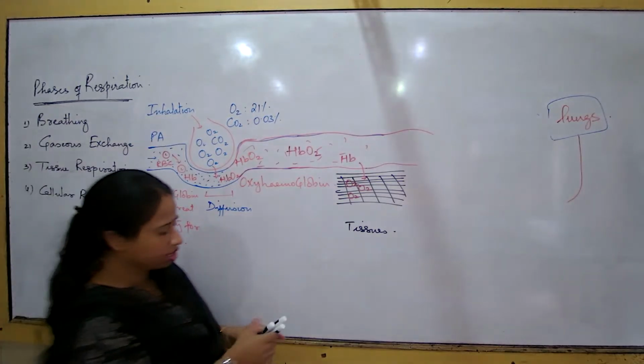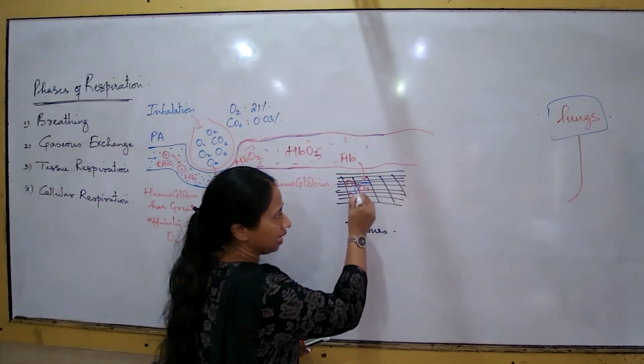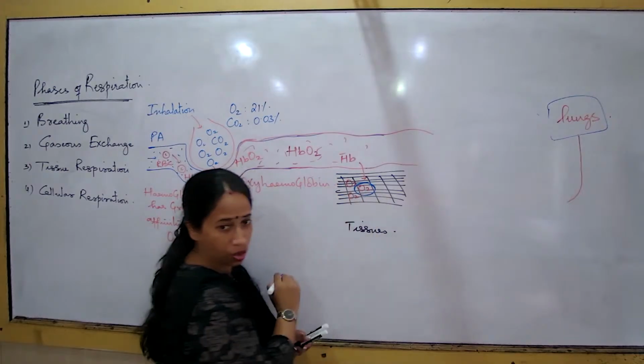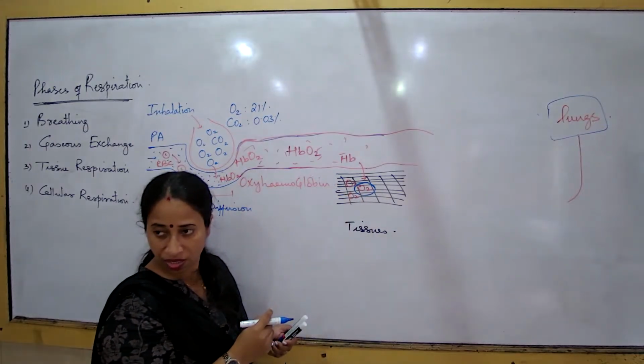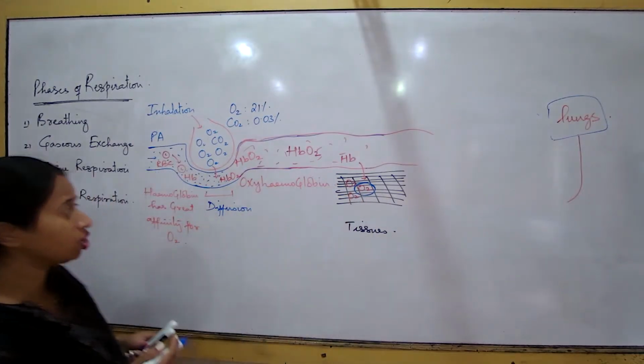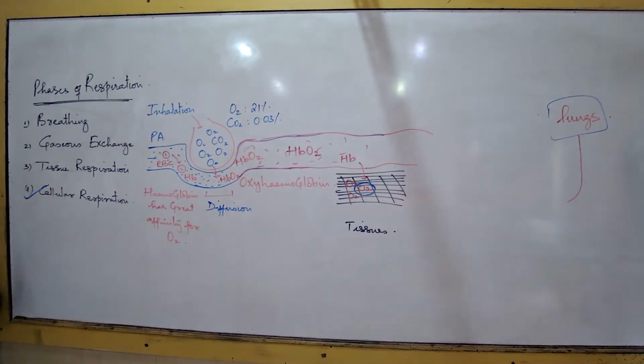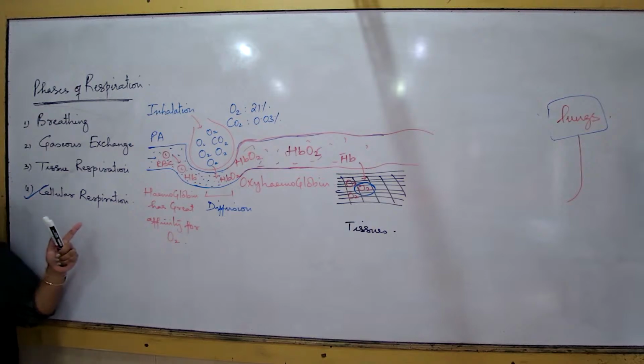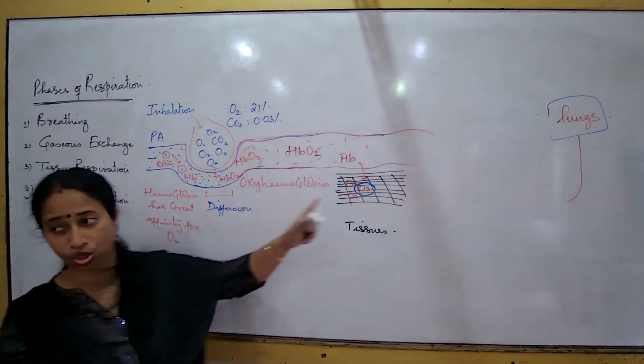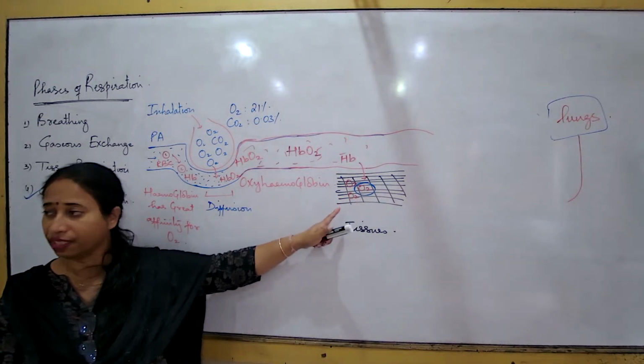Now the next concept is, now that these cells have taken the oxygen, what are they going to do with this oxygen? They are going to break down the glucose with the help of this oxygen. What was the definition of cellular respiration? Oxygen to release carbon dioxide and energy.